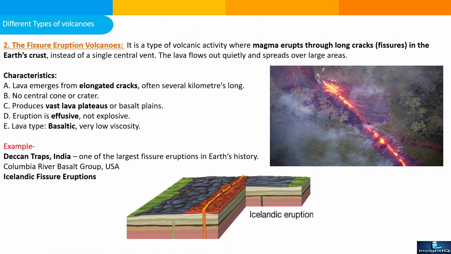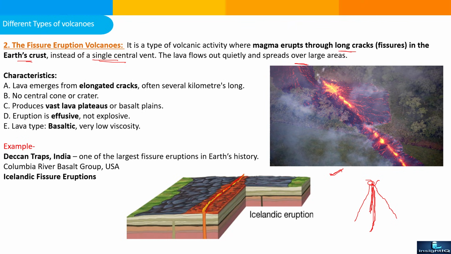Next type is the fissure eruption volcano. As shown in the picture, we already saw the central type. Central type is like a cone, and the central pipe comes from the bottom to the top, and the magma reaches the surface through the central pipeline. But in the fissure type, there is a land, and the magma carries forward in a horizontal way. So the main difference between central and fissure is this. It is a type of volcanic activity where magma erupts through long cracks or fissures in the earth's crust instead of a single central vent. The lava flows out quietly and spreads over a large area.